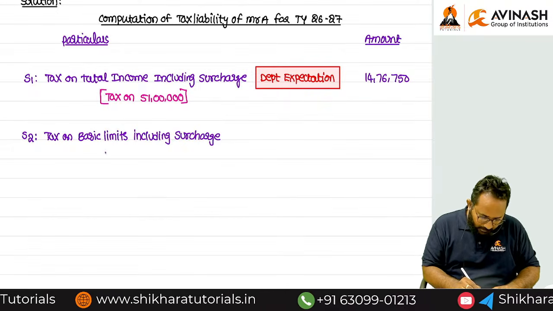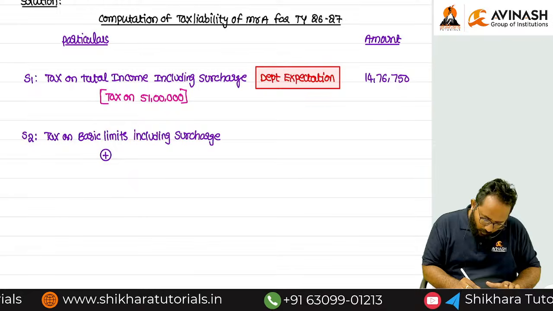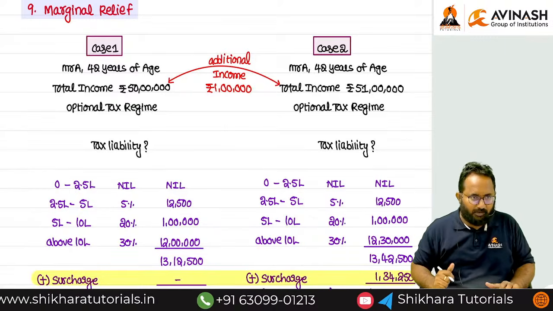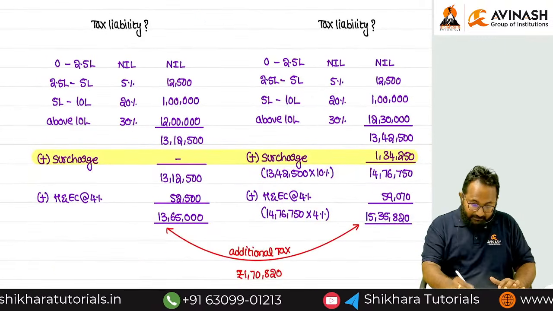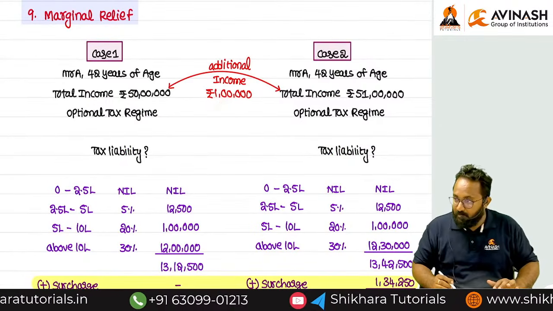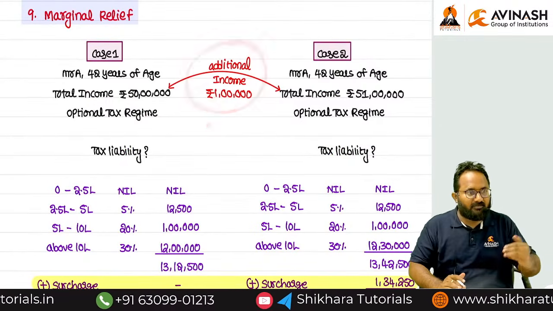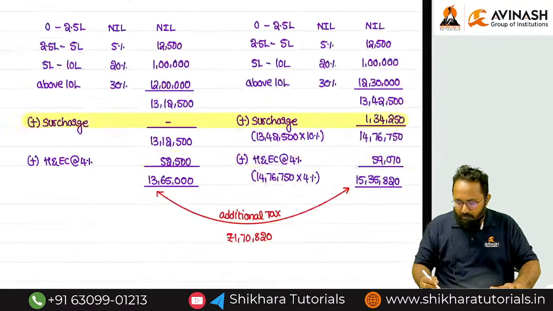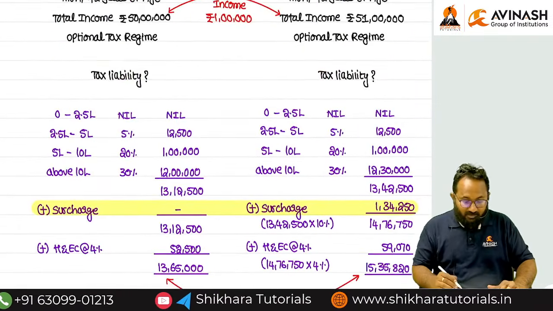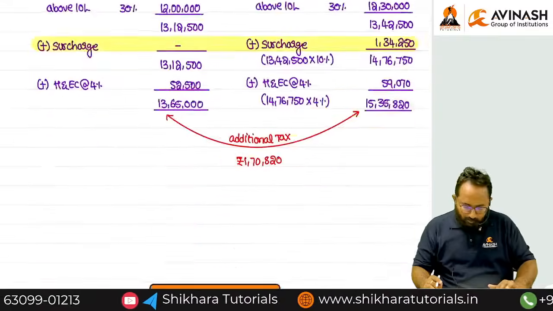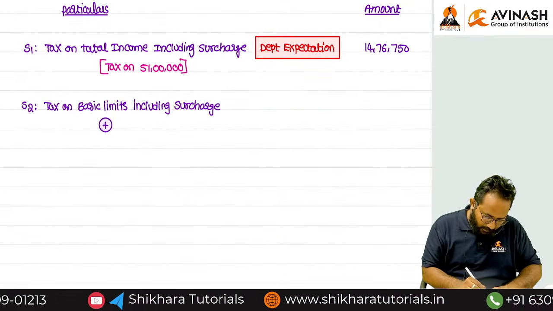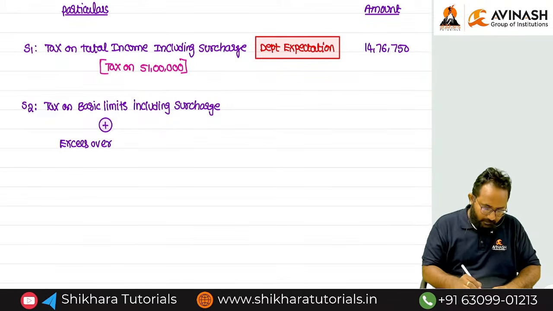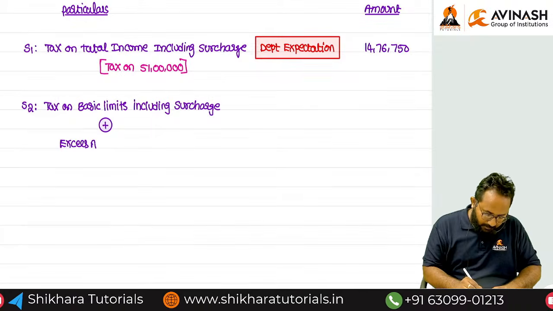Including surcharge. Plus, we already discussed one point: whatever excess we earned more than the basic limit, we will give to the department only, because we felt the additional tax is more than the additional income. So this additional income we can surrender to them without paying the additional tax. This is beneficial. Instead of paying 1,70,820, it is better to give it. So what is the excess amount over the basic limit?